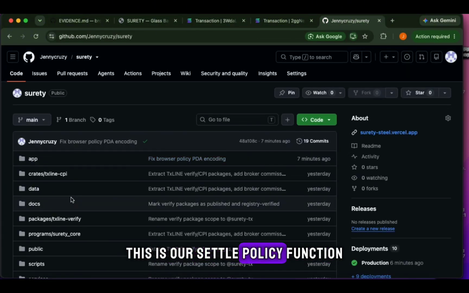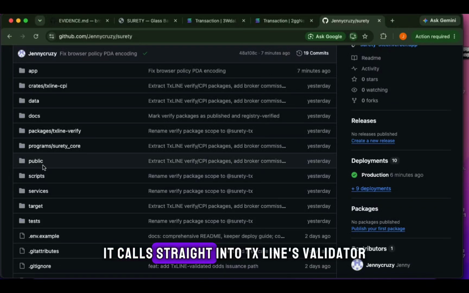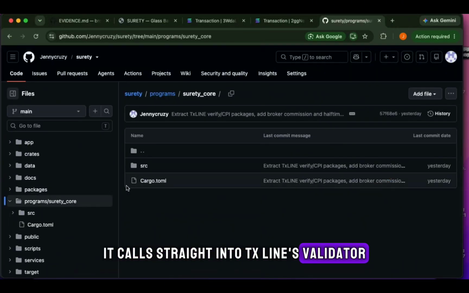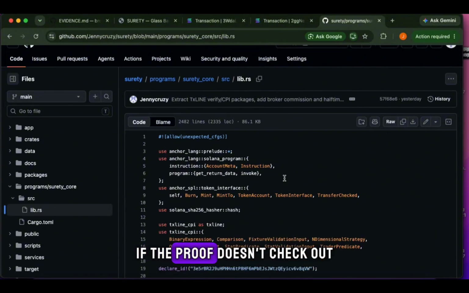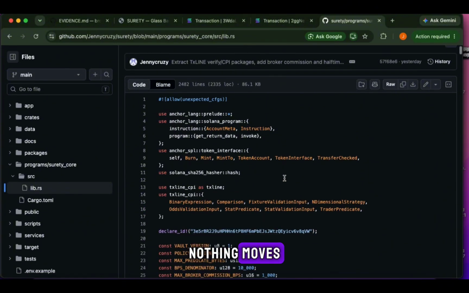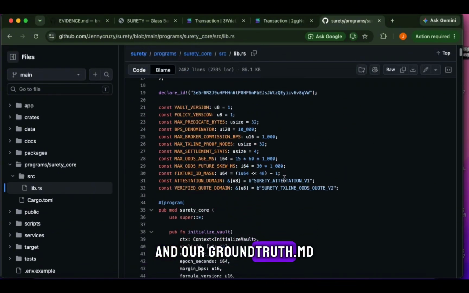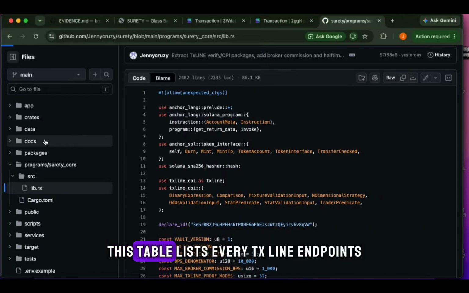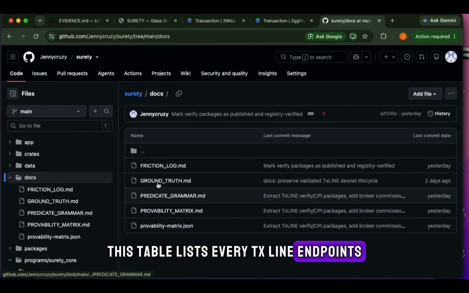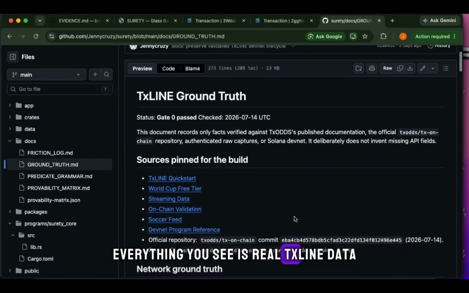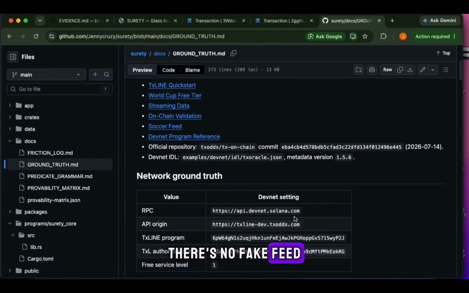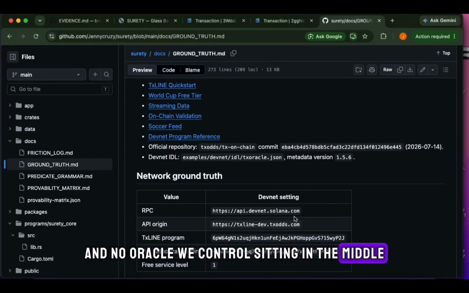This is our settle policy function. It calls straight into TX Line's validator and only releases money if TX Line returns true. If the proof doesn't check out, nothing moves. And our ground-truths.md. This table lists every TX Line endpoint the app uses for odds and scores. Everything you see is real TX Line data. There's no fake feed and no oracle we control sitting in the middle.